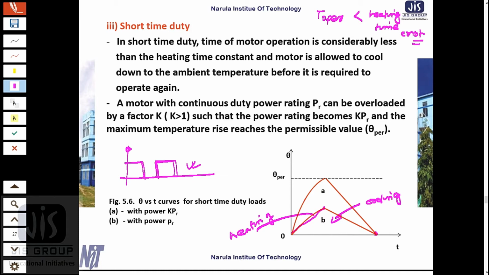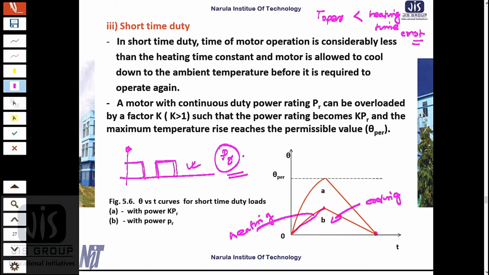Now let the motor continuous duty power rating be PR, and this motor is subjected to a short time duty load of PR. So the motor continuous power rating is PR, and it is subjected to a short time duty power of PR.